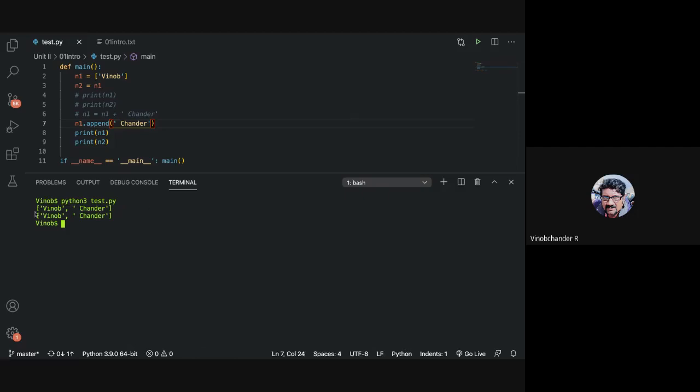Yeah, now you are getting it in the form of a list, right? But if you want to have it in the form of a string, you can make use of the join method and do that as well if you want, right? But you understood, right?